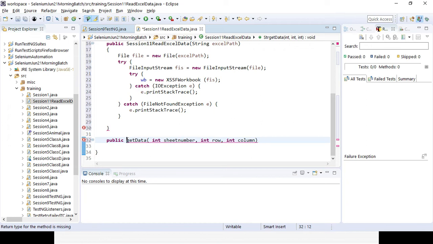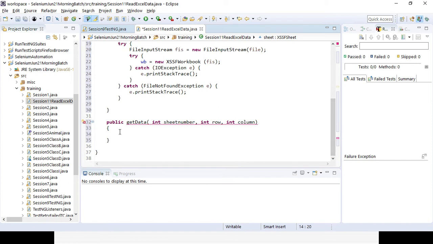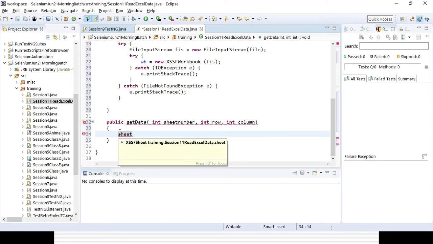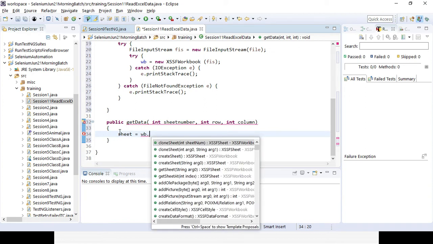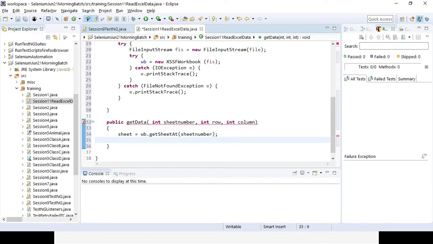No need to give it right now, I will show you why it is String. So here I have already read the workbook, so I will be reading the sheet here. This is the sheet. Sheet equals, how can I read the sheet? I will go to the workbook, then if I press dot, I can get a method getSheetAt. What is the return type? You can see the return type is XSSFSheet. So here I can give the variable name sheetNumber. What is my sheet number? So that's how I can go to the sheet.